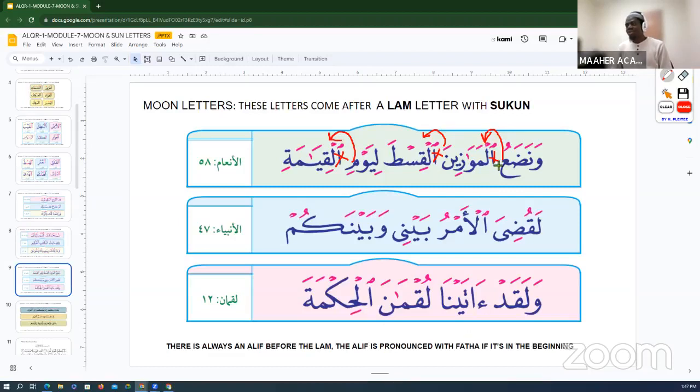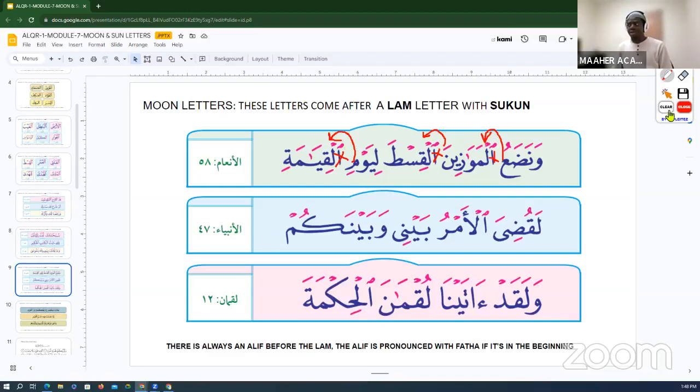So you see, I cancel this alif, I cancel this alif, I cancel this alif. Why? It will not be pronounced. Why? Because the alif is in the middle of an ayah, and because of that, you don't have to pronounce it. You see that? You don't have to pronounce it. So lam al-qamariyah will have a half circle sukun, and it's going to be pronounced with the sukun itself, right?